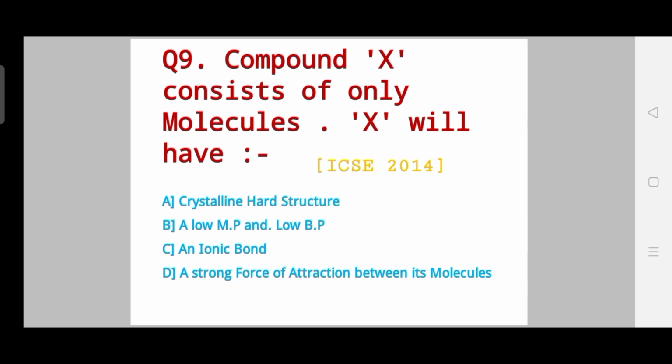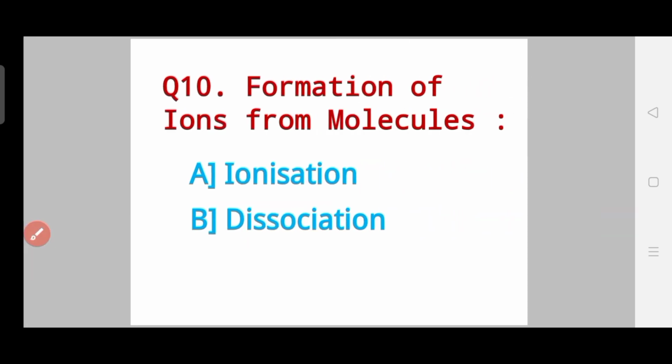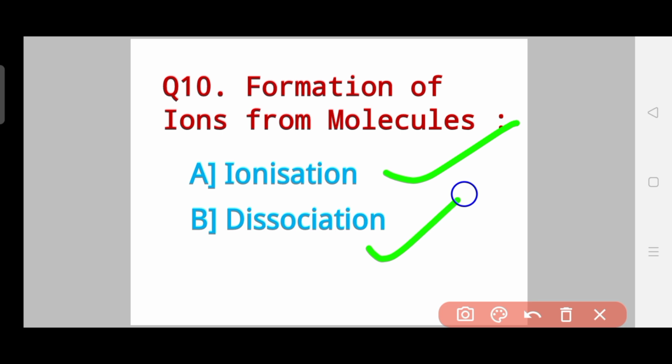Okay, now let's go to our last question for this video. The last question is very easy, but it sometimes confuses us. So the question is, formation of ions from molecules is called ionization or it is called dissociation. So do comment down the answer for this question.